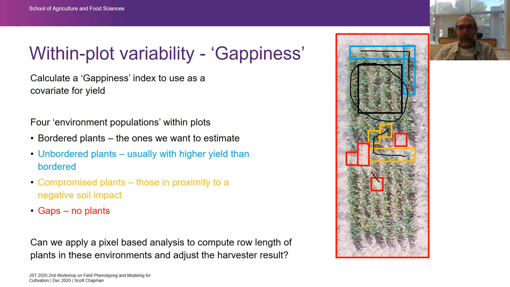And then there are also gaps in these red areas where there are no plants. So one of the questions we have is whether we can do pixel-based analyses to account for these and recompute the harvester result, or whether we can take other statistics like a ground cover estimate and use that to adjust the final yields.